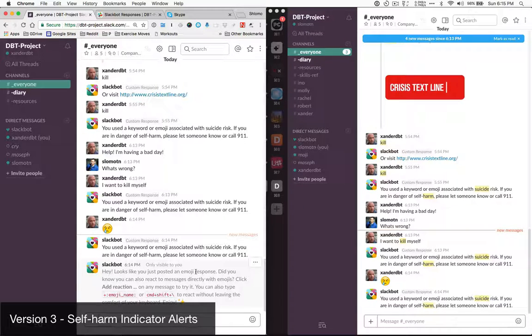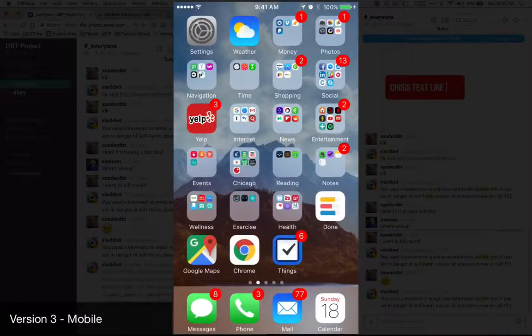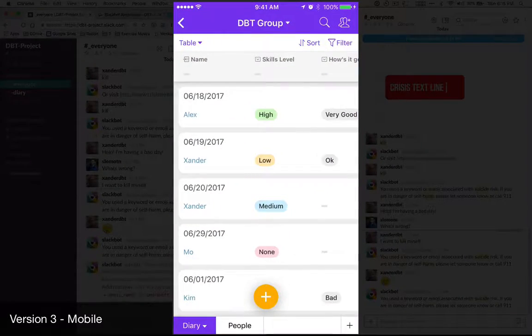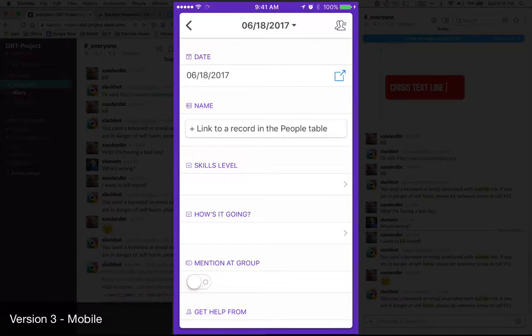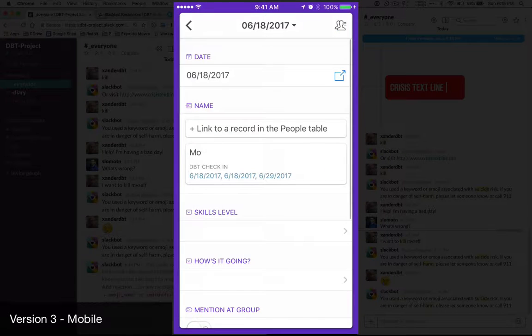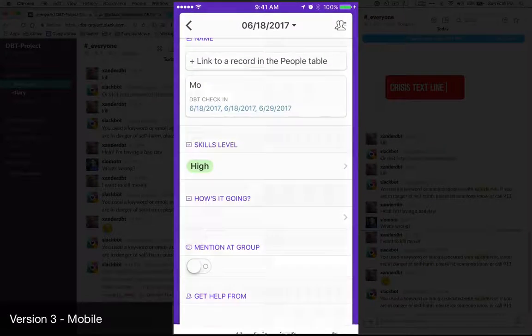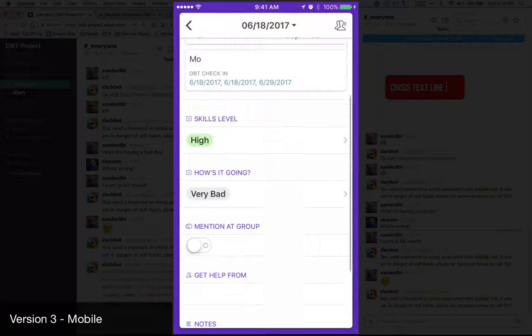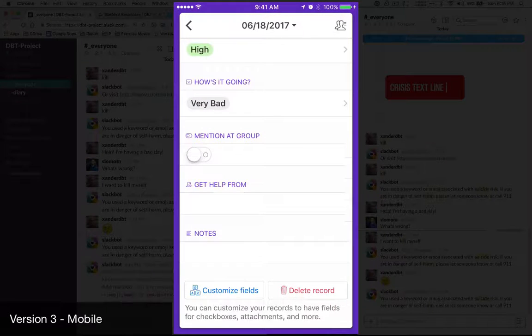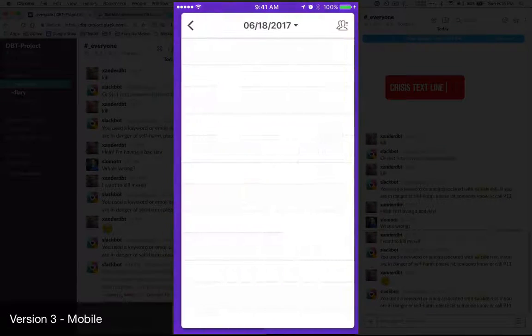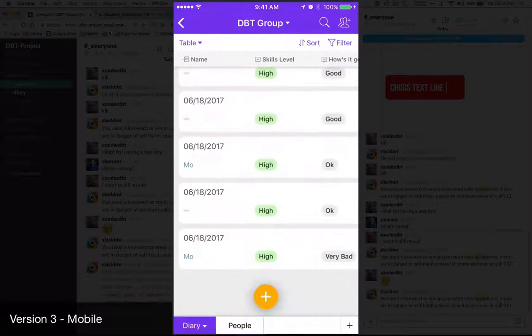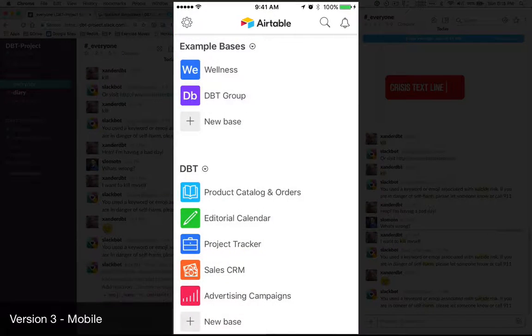These experiences also work on mobile. I'm going to show you here. We talked about filling out a diary card. Here on the iPhone is a diary card, and you can say today, I'm Mo, so I'm filling that out. My skill level was high. It's going badly today, that's why I used all my skills. I want to mention that in group. And there we go, we can see it here. That was my entry, and soon we'll get a notification, although it's pretty delayed.